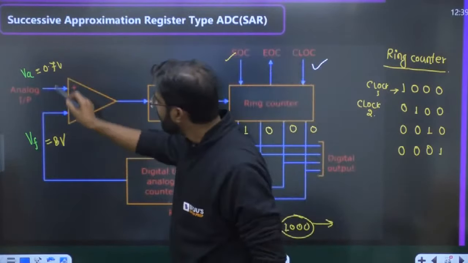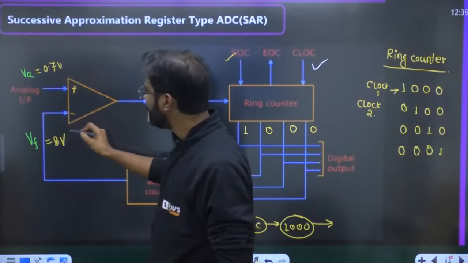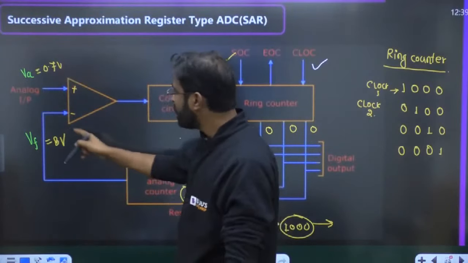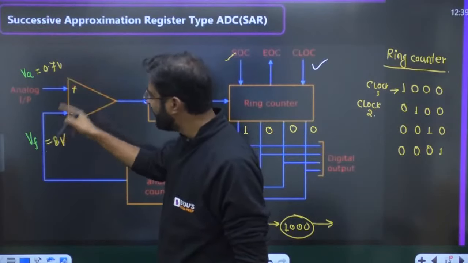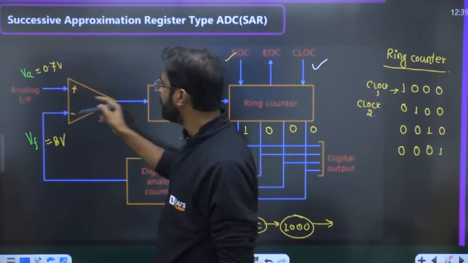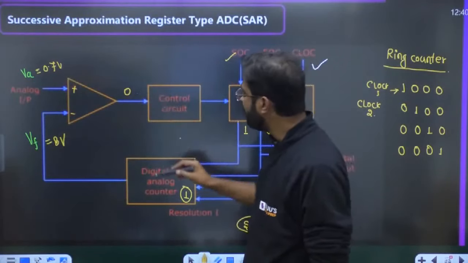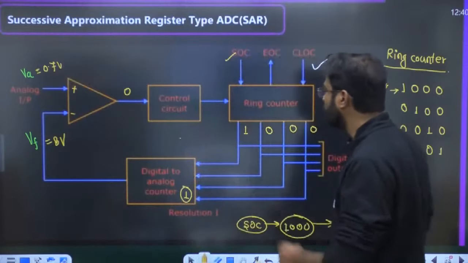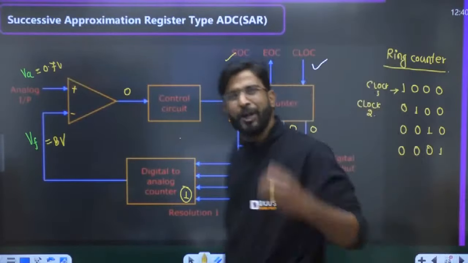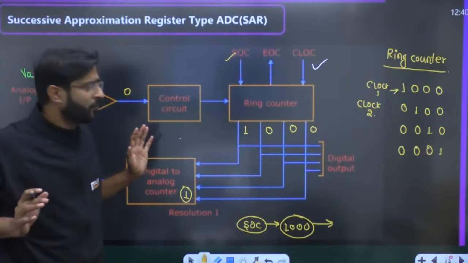Now this 8 volt and 0.7 volt are compared. Which one is greater? Definitely 8 volt is greater. So the analog input, or we can say the voltage connected to the negative terminal, is greater than the voltage connected to the positive terminal. So the comparator will provide 0. Now the control circuit has input 0, so the control circuit will say to the ring counter, do whatever you want, I will not change any state for you.